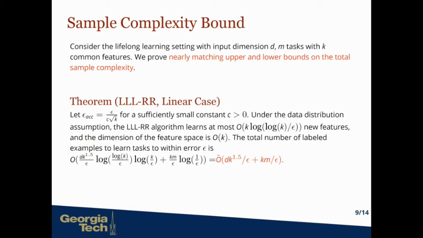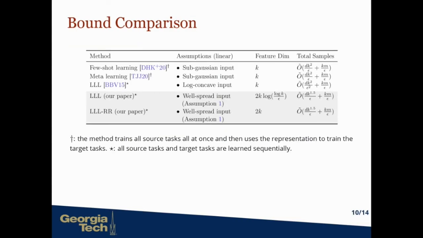So we can upper bound the total number of samples to learn M tasks by O tilde of d times k to the 1.5 over epsilon plus km over epsilon. The first term comes from the samples of the tasks where we need to learn new features. The second term comes from the tasks where the current features are good enough.